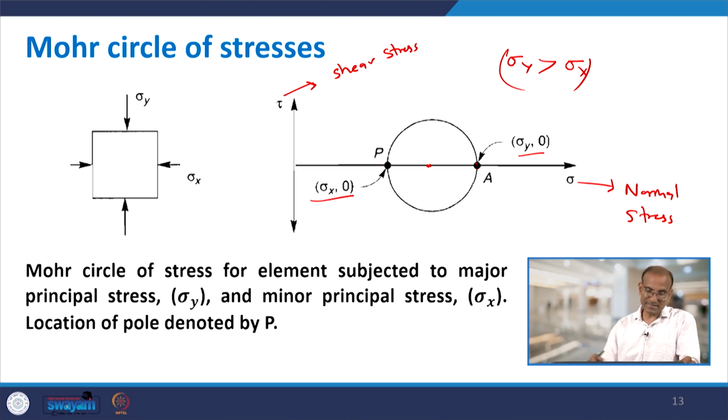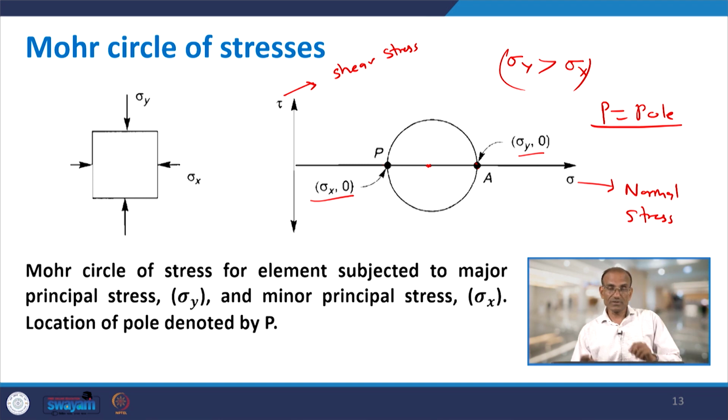What is this principal stress? We will discuss it later. But another point is what is called the pole. P stands for the pole. Now, the issue is how to locate the pole. Once you draw the Mohr circle, then the pole can be easily located.